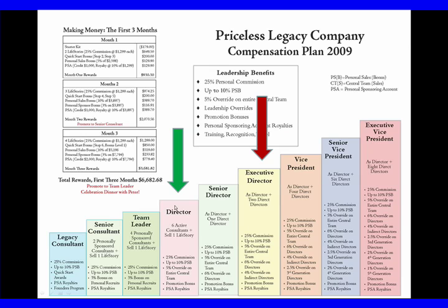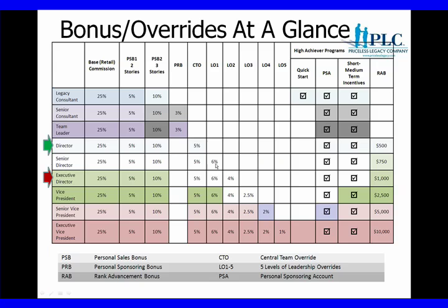So again, we're going to go from the director level to the executive director level today. This is the first level of what we call leadership at the director level, and in subsequent programs we'll discuss the highest levels of vice president through executive vice president. Again, looking at our total compensation plan at a glance, we're going to take you from director to executive director today. As always, each LifeStory pays 25% base commission.